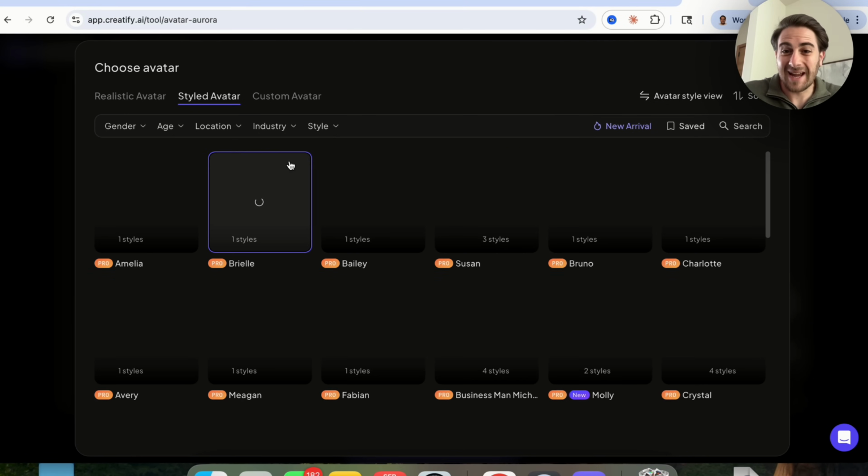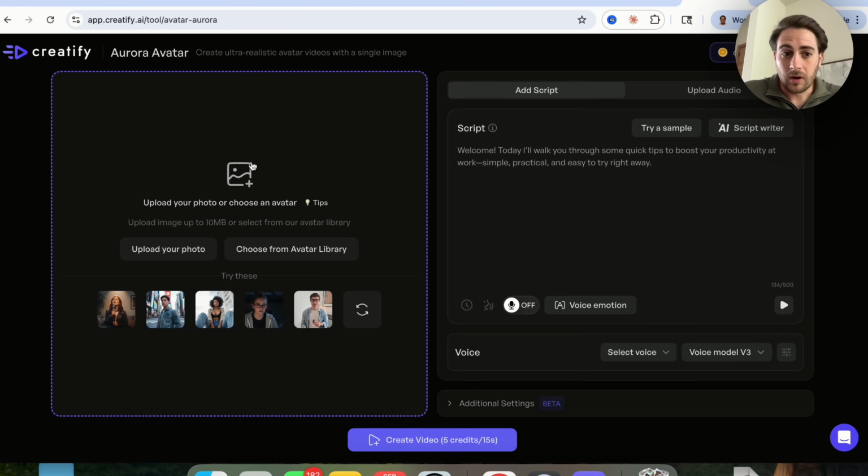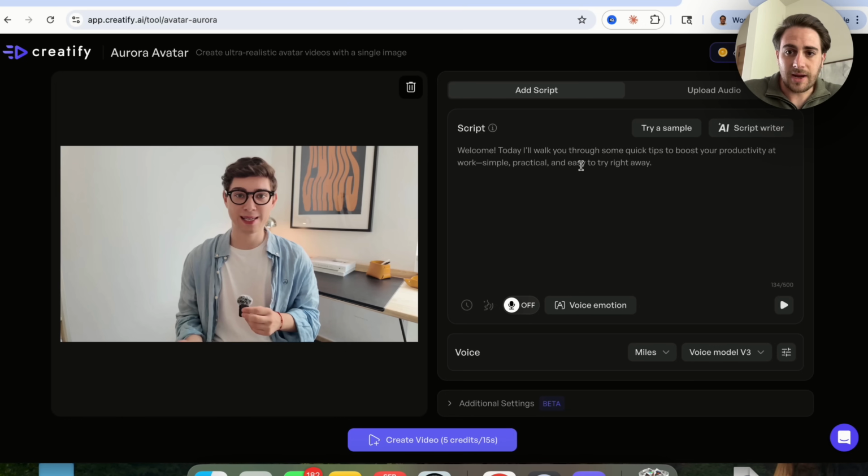You can choose a styled avatar, or we can make a custom avatar right here, and we would be able to create our own, or we could upload a photo if we had a photo of somebody. And again, if you don't like any of these, you can refresh them and it is going to give you more of them. But again, we're going to go with this guy right here. And what we're going to do is now come over here and we need to actually write in a script.